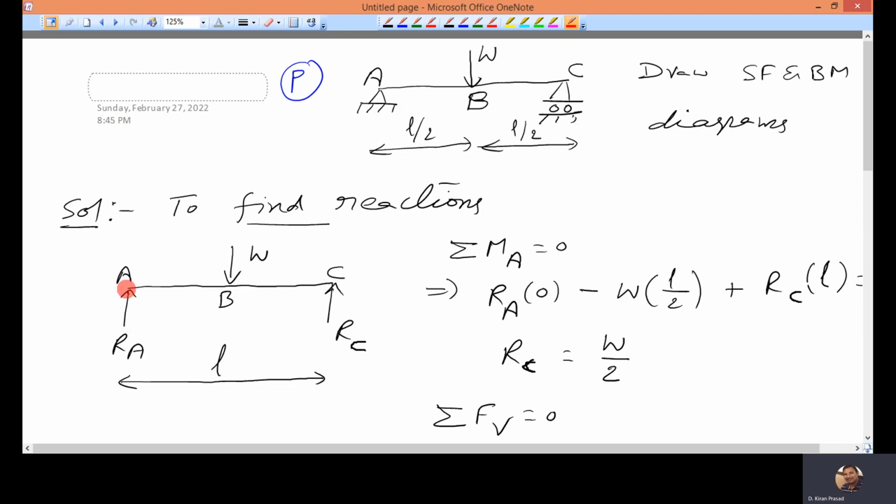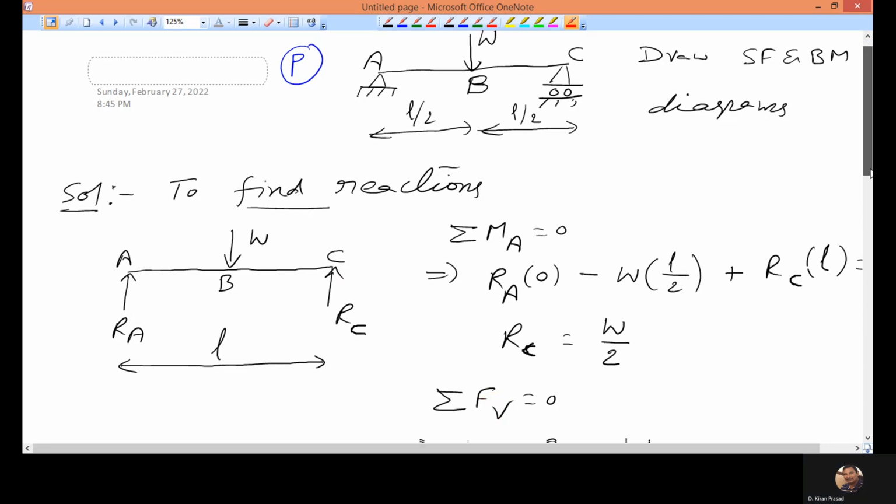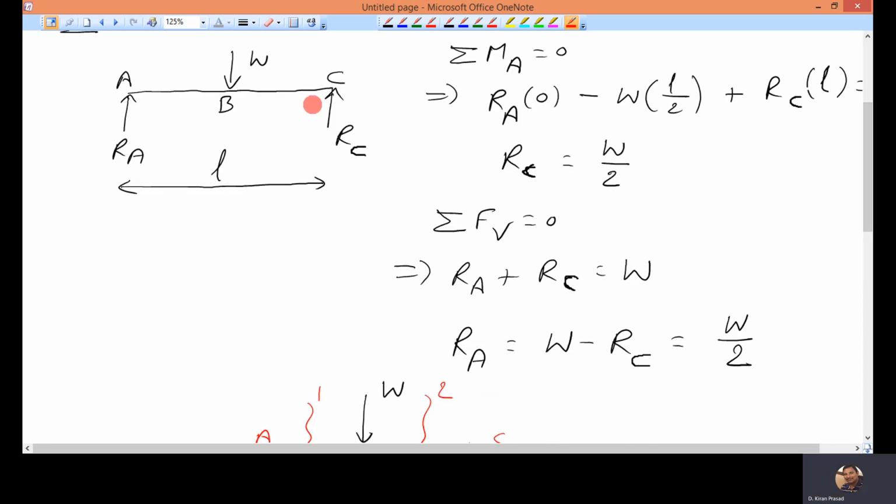So I am taking moment about A. I am assuming clockwise negative, anti-clockwise positive. So about A, W is contributing negative moment. About A, RC is contributing positive moment. I can find RC. Then I can take all the vertical forces equal to 0. So there are three forces here. One is RA, another one is W, another one is RC.